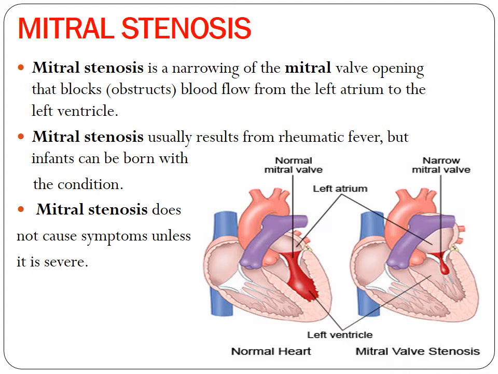The next condition, mitral valve stenosis, is a narrowing of the mitral valve opening, that is, it obstructs the blood flow from the left atrium to the left ventricle. Mitral stenosis usually results from rheumatic fever, but infants can be born with this condition, so it can be a congenital disorder as well. Mitral stenosis does not cause symptoms unless it is very severe. So with the clinical manifestations we discussed, patients mostly start to exhibit them only when the valve disease is extreme or severe. Until then, most of the time, symptoms are not shown.